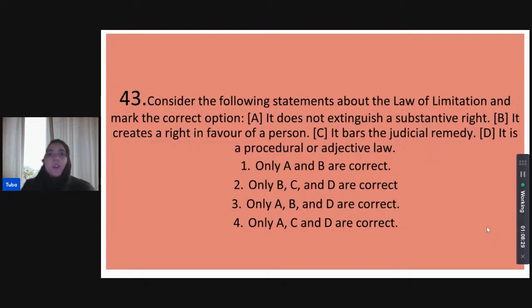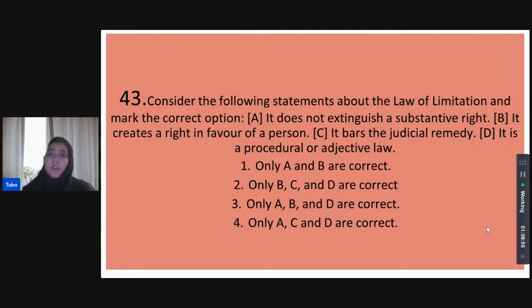Consider the following statements about the law of limitation and mark the correct options. The first statement is that the law of limitation does not extinguish substantive rights. The second statement is that the law of limitation creates a right in favor of a person, right? The third statement is that the law of limitation bars judicial remedy. And the fourth statement is that the law of limitation is a procedural or adjective law.